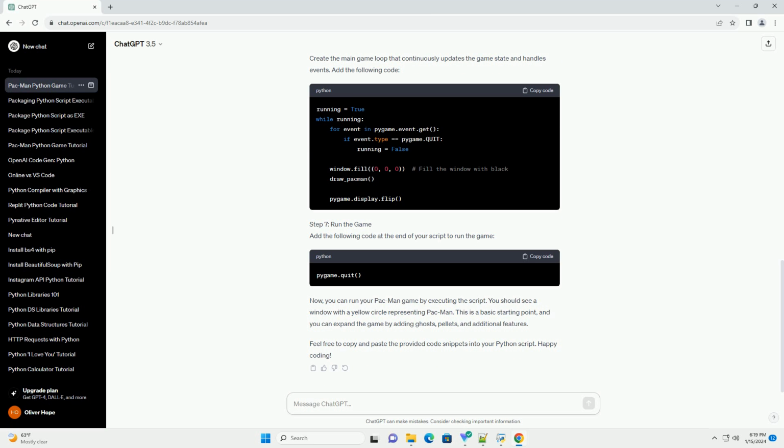Now, you can run your Pac-Man game by executing the script. You should see a window with a yellow circle representing Pac-Man. This is a basic starting point, and you can expand the game by adding ghosts, pellets, and additional features. Feel free to copy and paste the provided code snippets into your Python script.